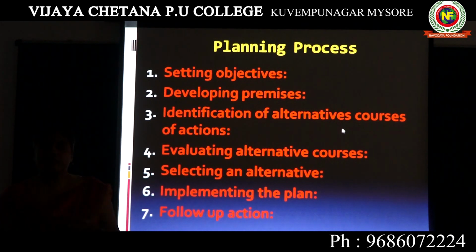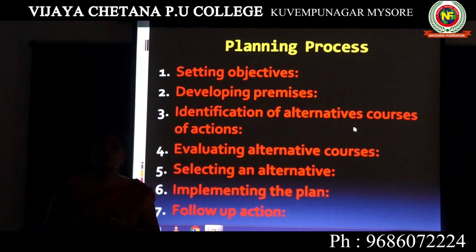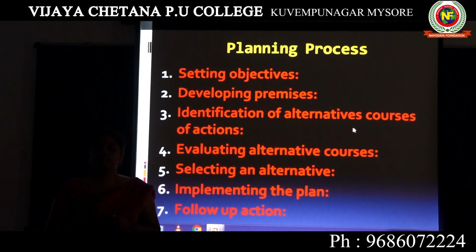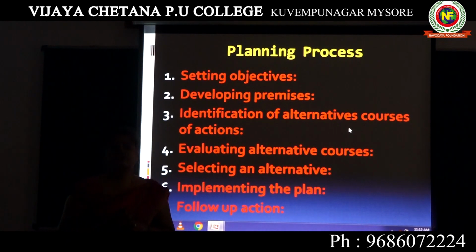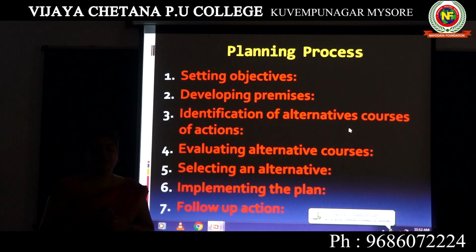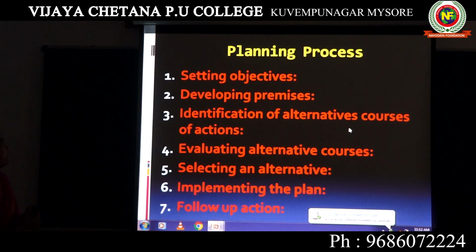In every function there is a process, there are steps to be followed. In the same way, the planning function has a process, that is the planning process. In total we have 7 steps to be carried out to prepare a single plan. So what are those? The first is setting objectives, developing premises, identification of alternative courses of action, evaluating alternative courses, selecting an alternative, implementing the plan, and follow up action.